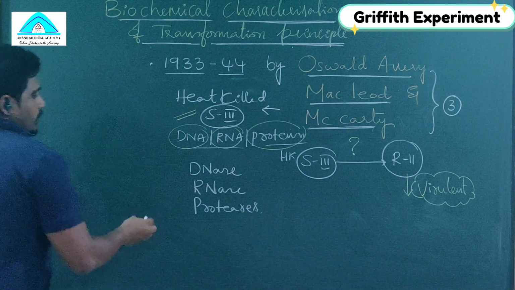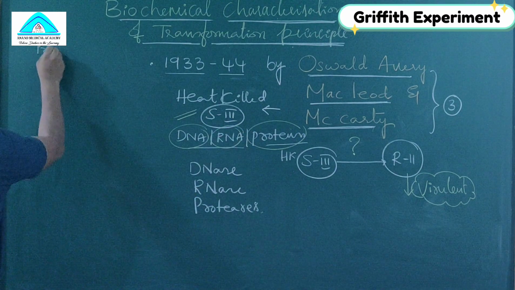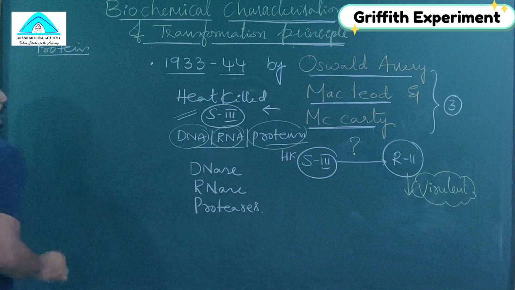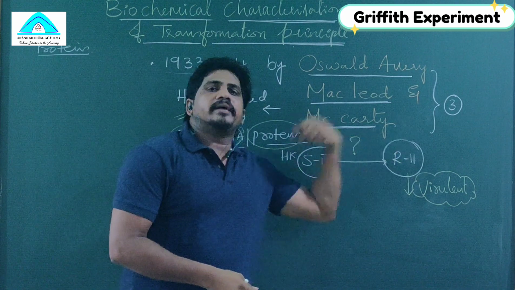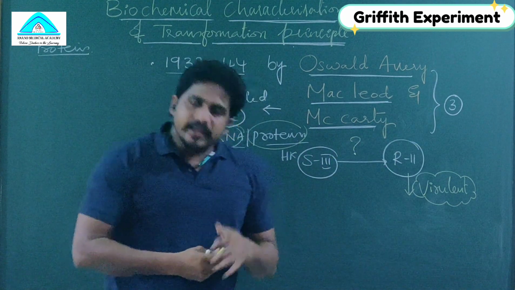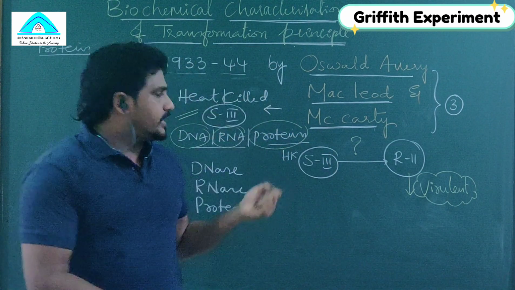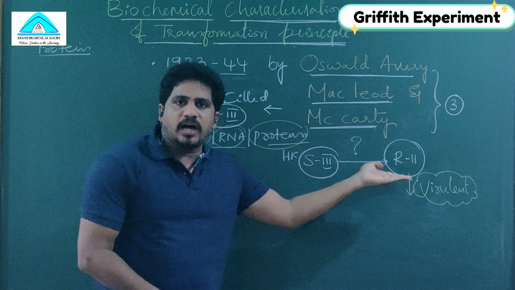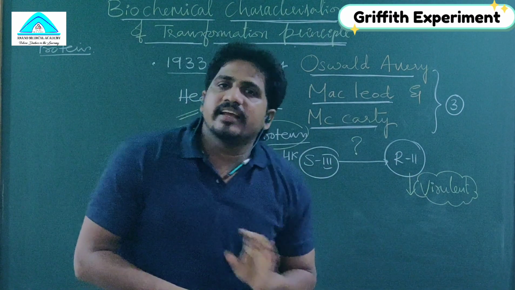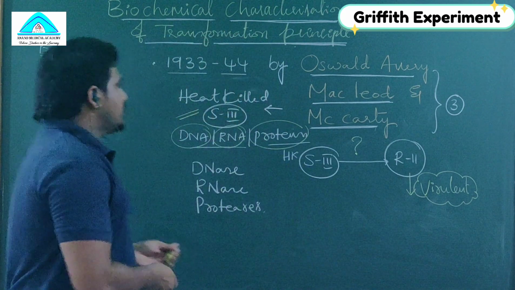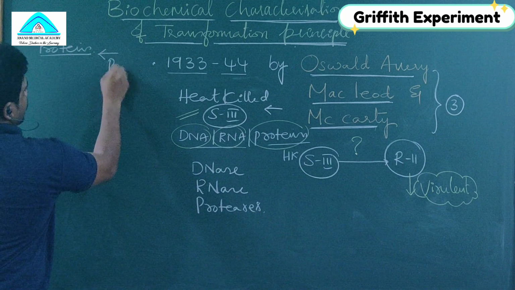Let us see. From the S3, they first suspected that proteins were transforming from heat-killed S3 to R2 and making the R2 virulent. So if they removed the proteins present in the S3 and let it transfer into the R2, and the same thing happened, then we could conclude that proteins don't have any role. For that purpose they used proteases.